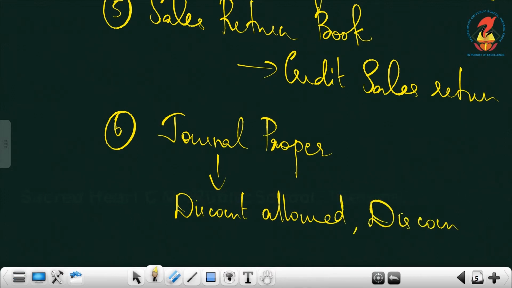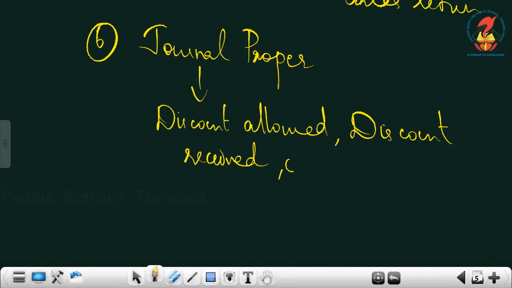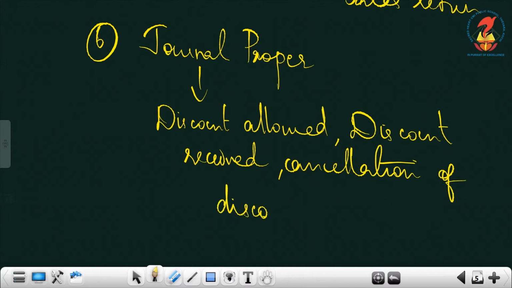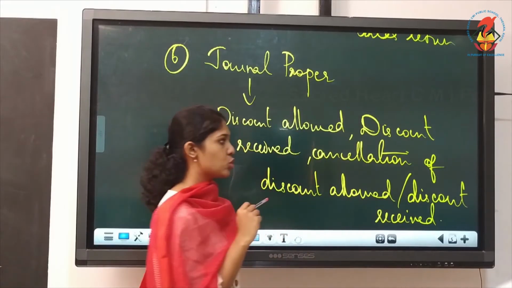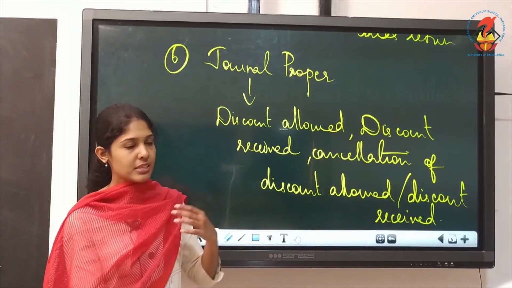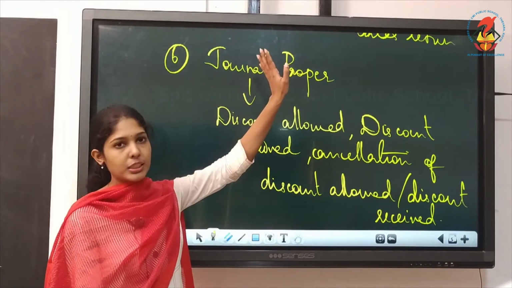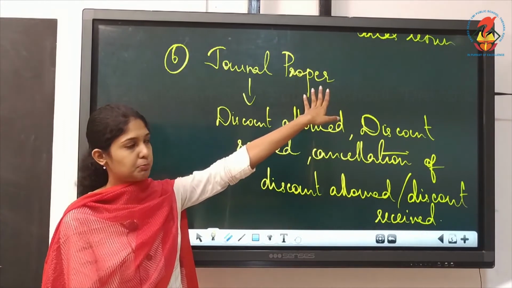So these discount allowed entries or discount received entries, or cancellation of discount allowed or discount received, these types of transactions will be recorded in the basic journal or journal proper. Rest everything will go to the books that we discussed.